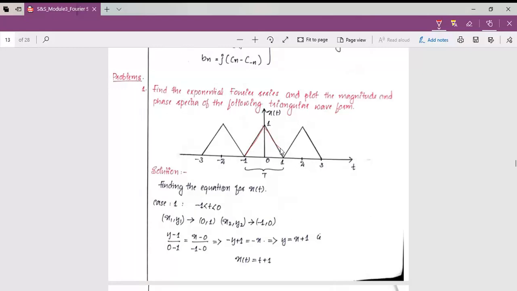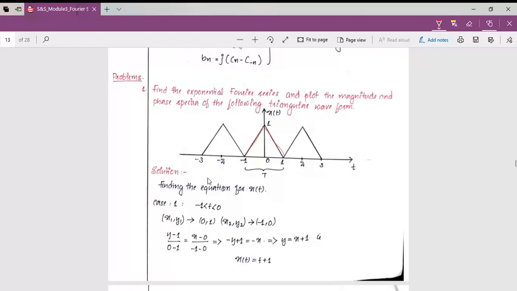So the interval from -1 to +1 needs to be split into two sections: from -1 to 0, and from 0 to 1. We need to find the equation for x of t during these two intervals.